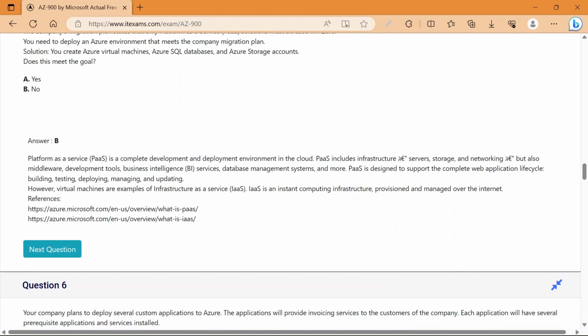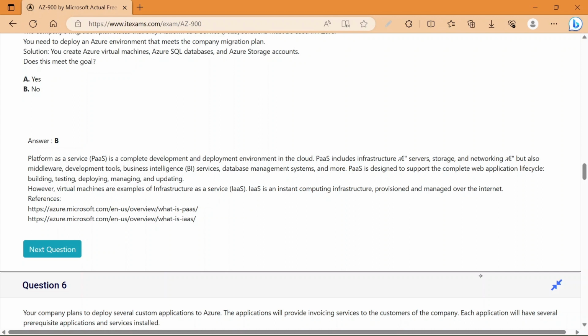The correct answer is no. Platform as a service is a complete development and deployment environment in the cloud. Platform as a service includes the infrastructure, servers, storage, and networking, but also middleware, development tools, business intelligence services, database management services, and more. So platform as a service is designed to support the complete web application life cycle, that is building, testing, deploying, managing, and updating. However, virtual machines are an example of infrastructure as a service.